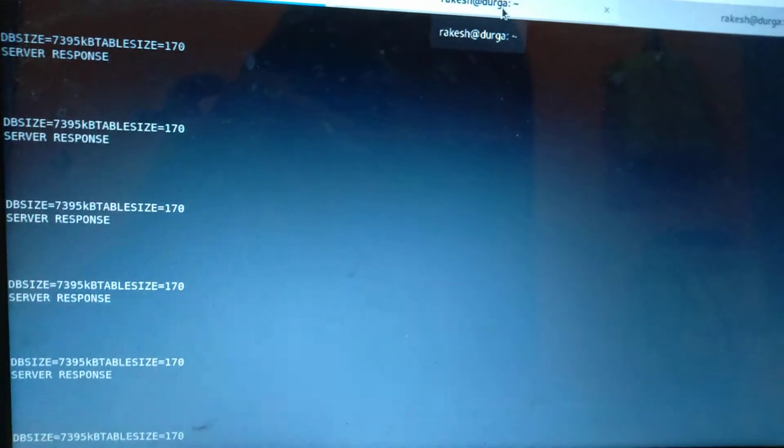It's running in Linux. So basically what you can see is that here one program is running continuously. That program is a software program. This is the client program that fetches database server information and sends the same to the cloud, accessed through the internet.